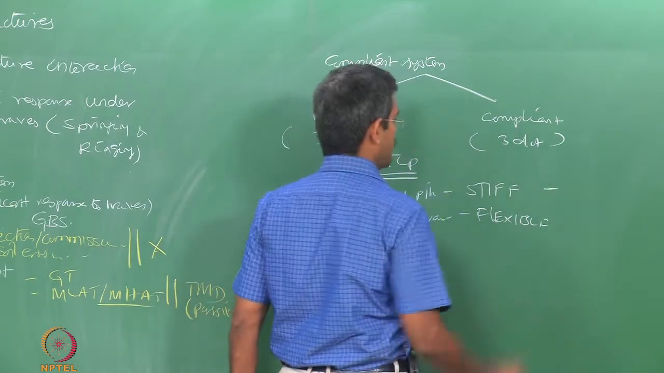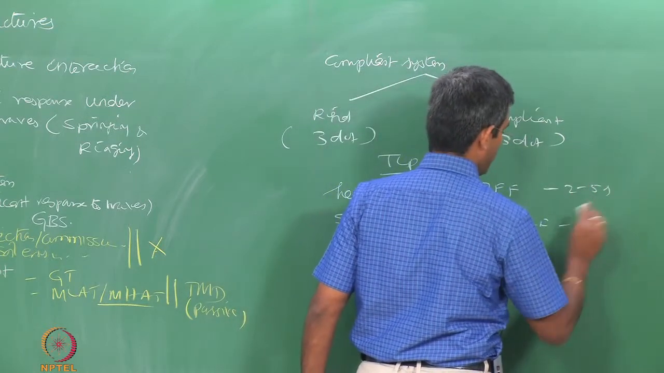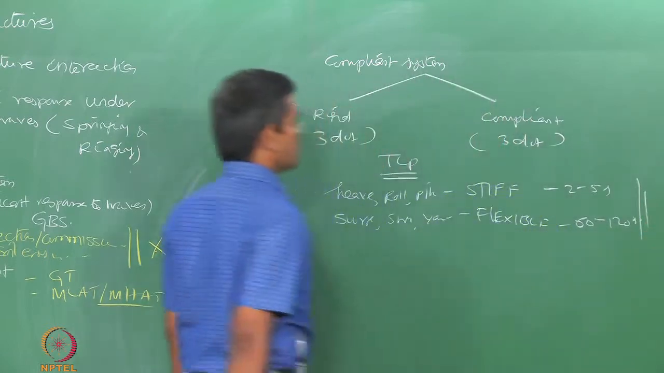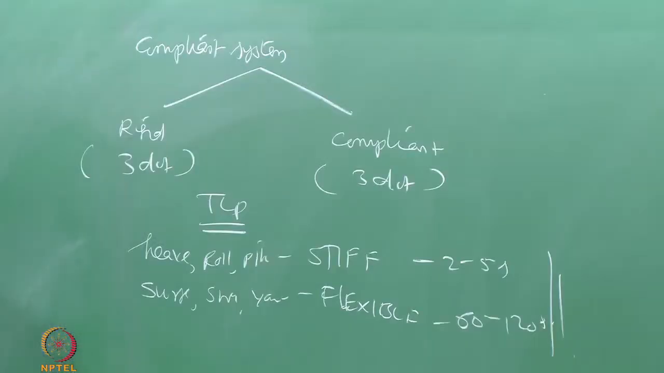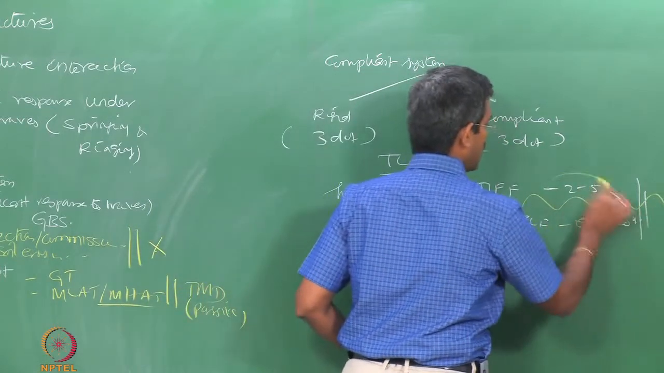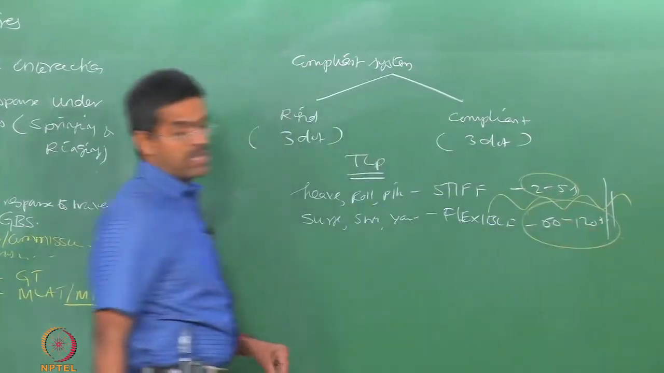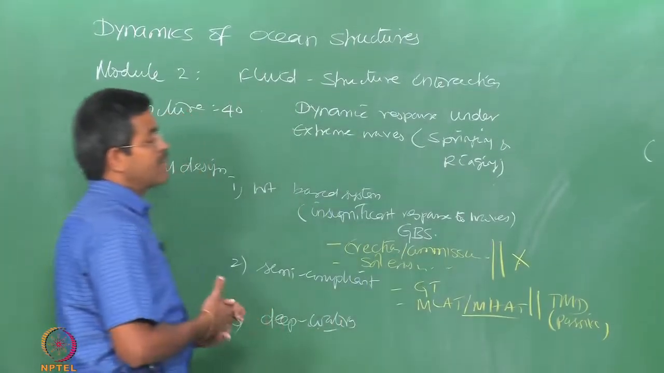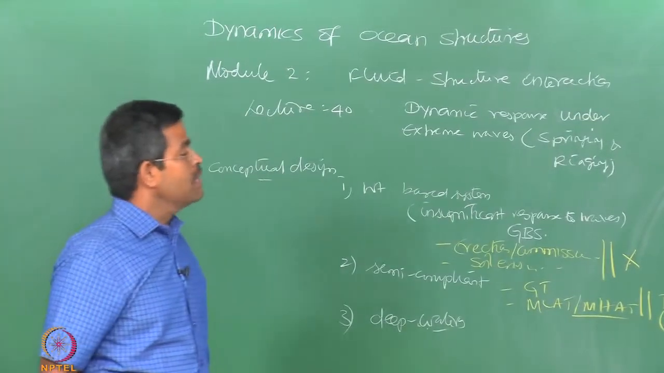So, here the periods were from 2 to 5 seconds, here the periods were from 60 to as high as 120 seconds. So, the dominant wave period excitation force was lying in between these. So, the system was designed in such a manner that it will not be excited by the wave excitation forces, which commonly act in a given sea state for deep water systems.